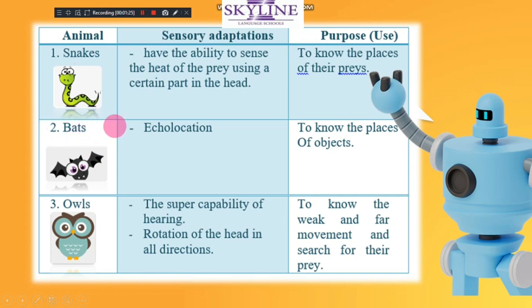But bats use echolocation. Echolocation means what? It means producing sound. When the sound hits something, it returns back and the bat knows the location. The owl has a super ability of hearing, and it can rotate its head in all directions, 360 degrees. Why? To catch the prey easily.